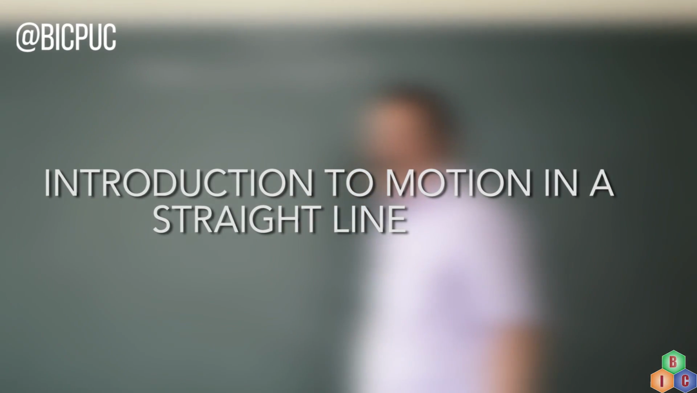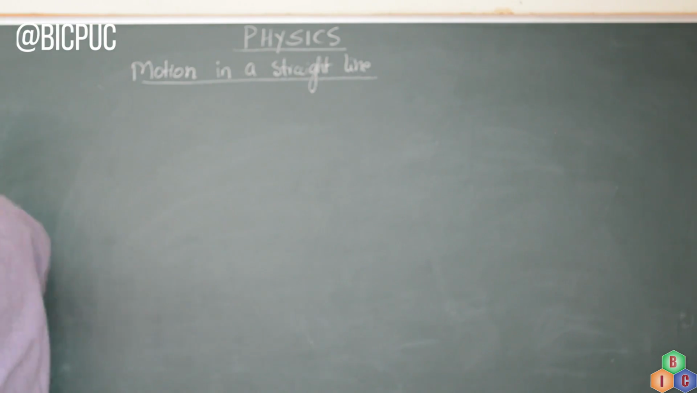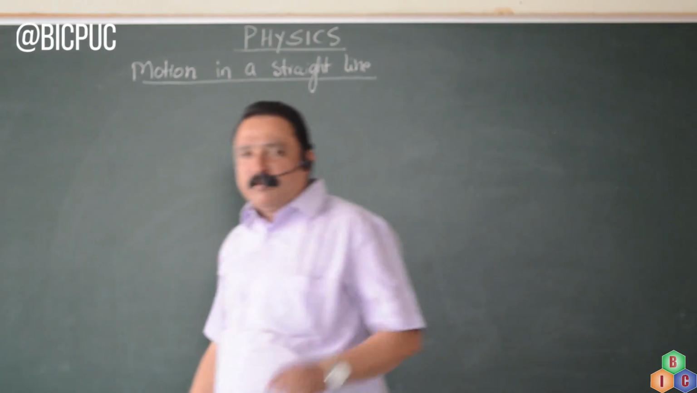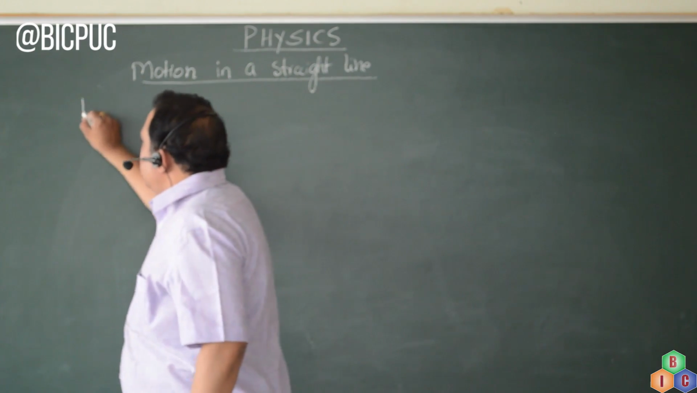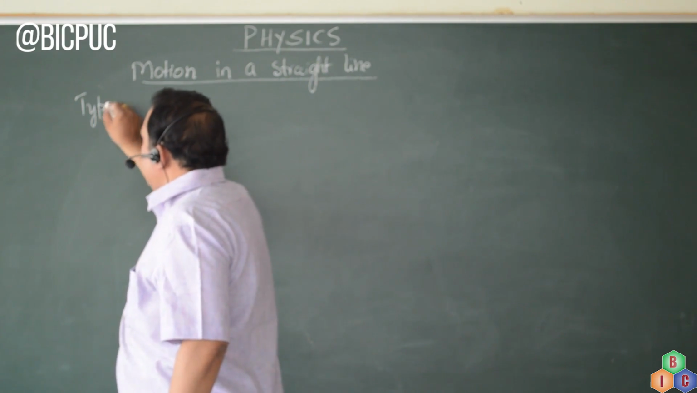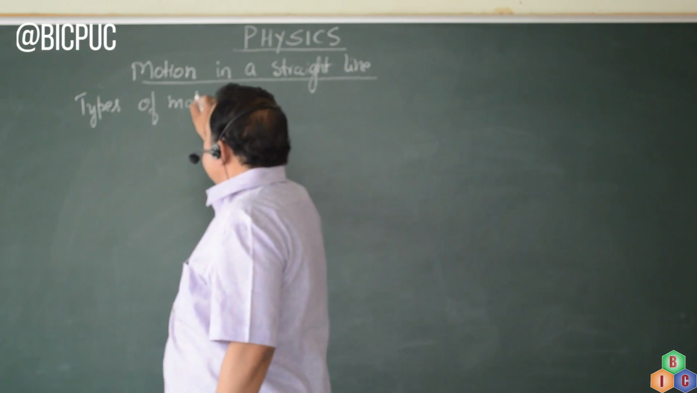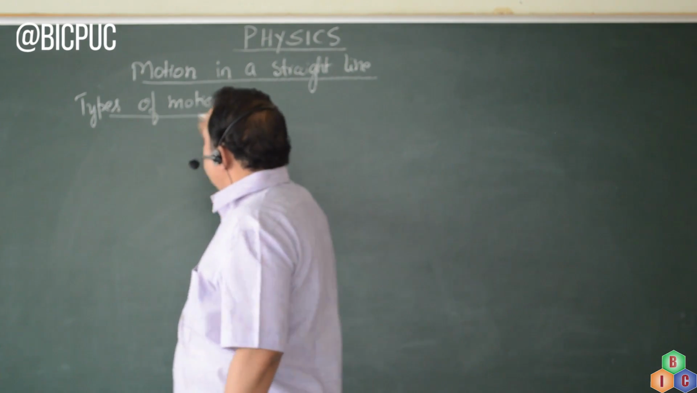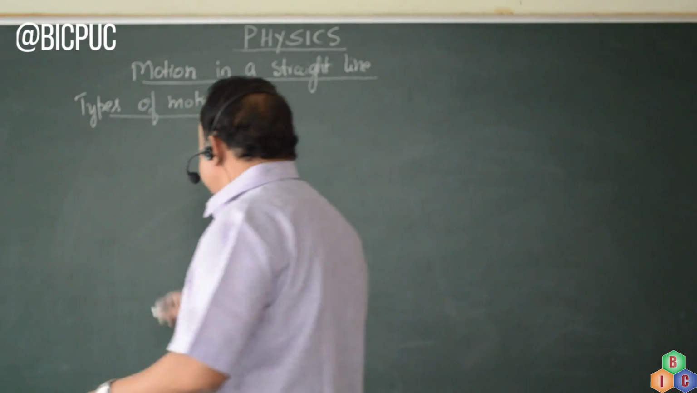The next topic in motion in a straight line. Topic number 2. Topic number 1, we learned about the introduction. Topic number 2, in motion in a straight line, is types of motion. There are 3 types of motion.